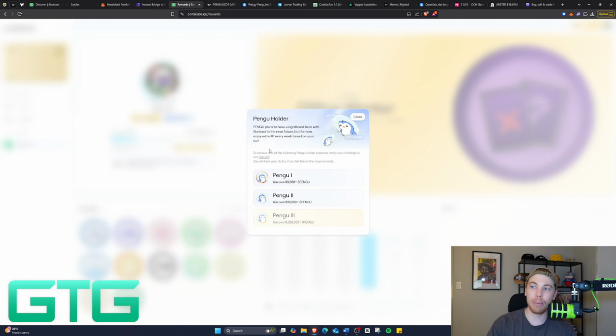The second one, as I said before, is Pudgy Penguins. So the token Pengu, which is obviously on Solana, it's on Ethereum, and it's obviously on Abstract as well. Now, I own obviously Pudgy too, which means I own over 888K worth of Pengu on my Solana wallet. So I've linked that in the Discord, and that also allows me to gain a little bit of extra XP per week because I am a Pengu holder.